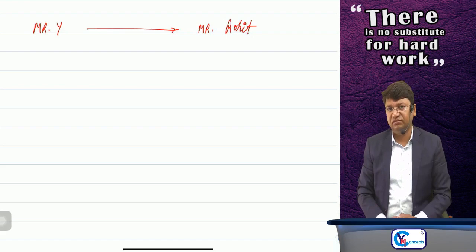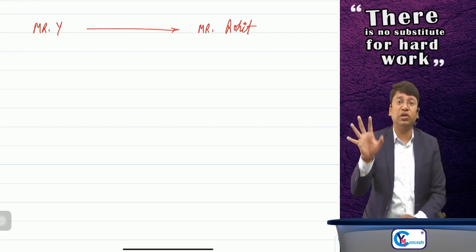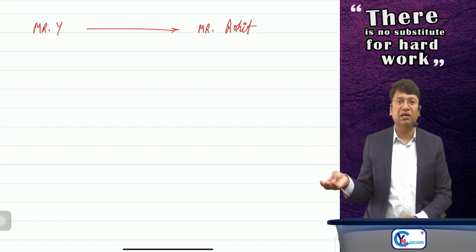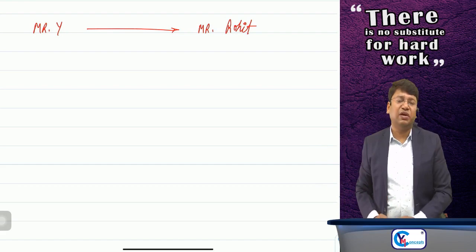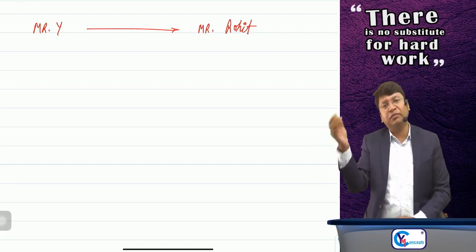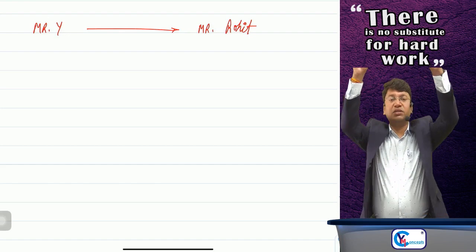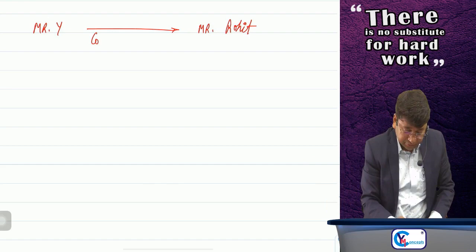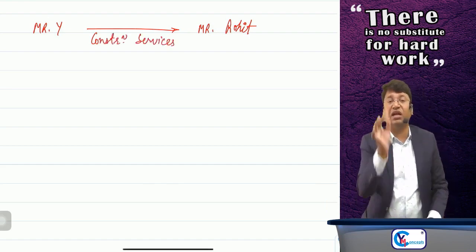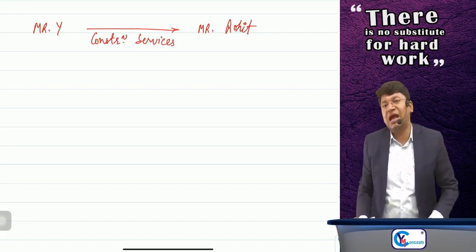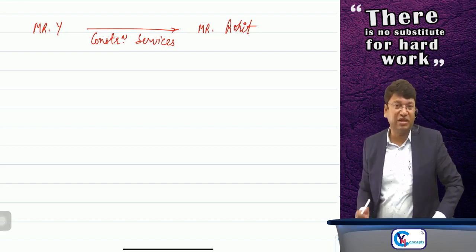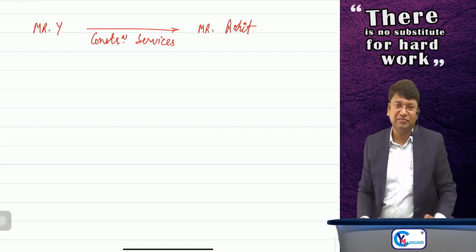I said, yes. He said that whatever material you require to construct the building, I will provide you, whether it is cement, iron, steel, whatever the material is required, you give me the details of those materials. I will provide you the best quality. You will have to construct the building. Will you do? I said yes. So I am providing construction services to Mr. Rohit. Whether I am constructing a building or complex or a civil structure or any part of the same, it is supply of service.